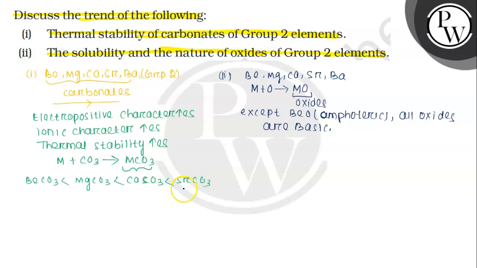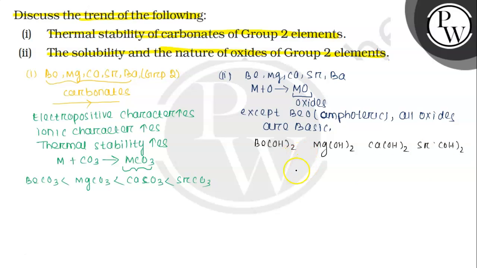Thermal stability decreases, that means water solubility increases. So we'll write the hydroxides: Be(OH)2, Mg(OH)2, Ca(OH)2, Sr(OH)2. These are formed when the oxides react with water.